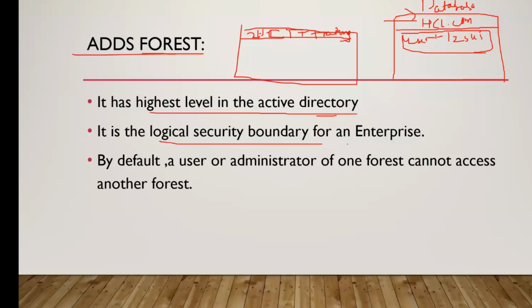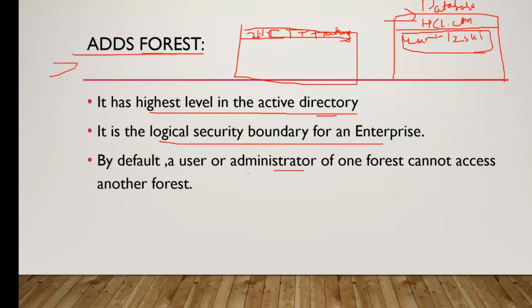It is the logical security boundary for an enterprise, meaning it is also the security boundary. When any client tries to connect with that server, it has to connect with this forest, with this domain name. By default, a user or administrator of one forest cannot access another forest. It means at one time you can only connect with a single forest, right? So this is the ADDS forest.